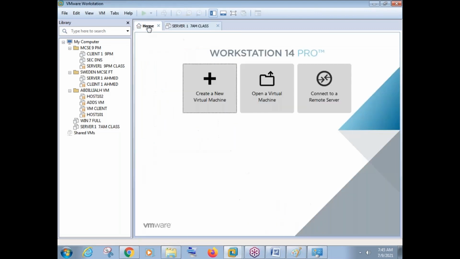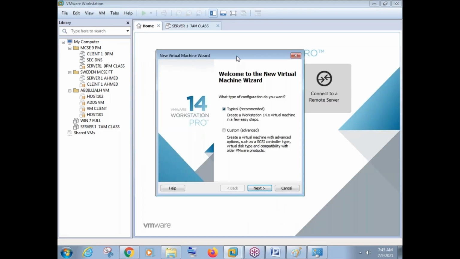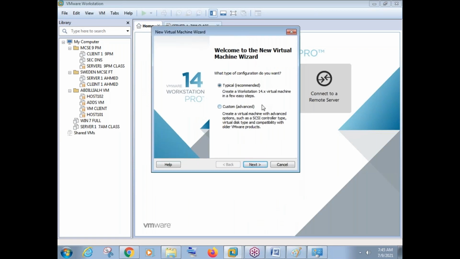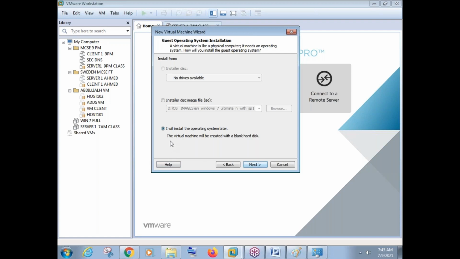Again, go back to the home option and create a new virtual machine. We need to select the option as typical here. Then say next. Then select the option I will install the operating system later, because as of now, we are simply creating a virtual machine. Then we can install the operating system. So I will install the operating system later.